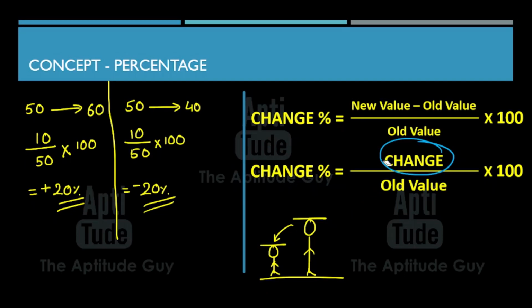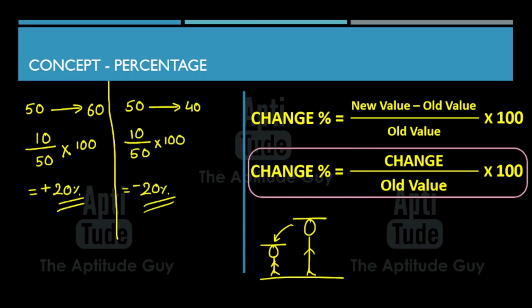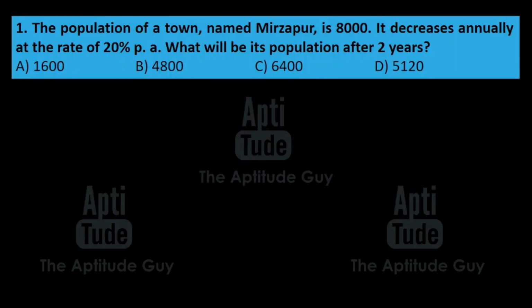Okay. So if we have to find what percentage this height is with respect to that height, then the numerator will be this height, and with respect to the older height, that will be in the denominator, and of course into 100. That's it. This is the most important formula in percentages. We will do everything based on this formula. Alright, let's start with the questions.